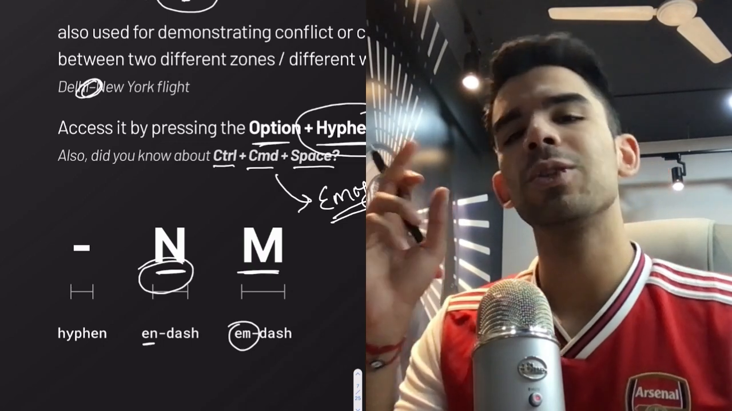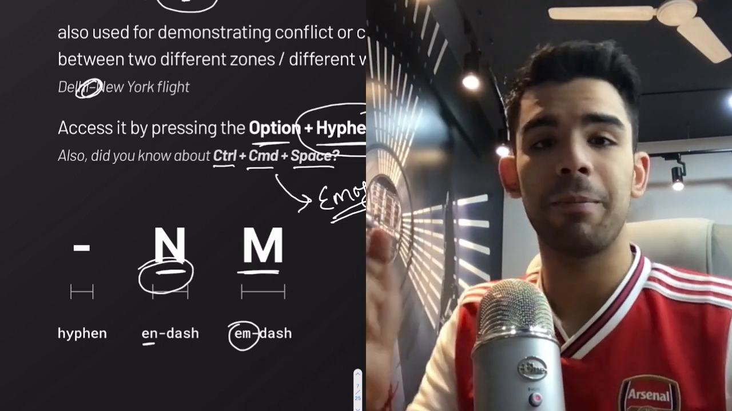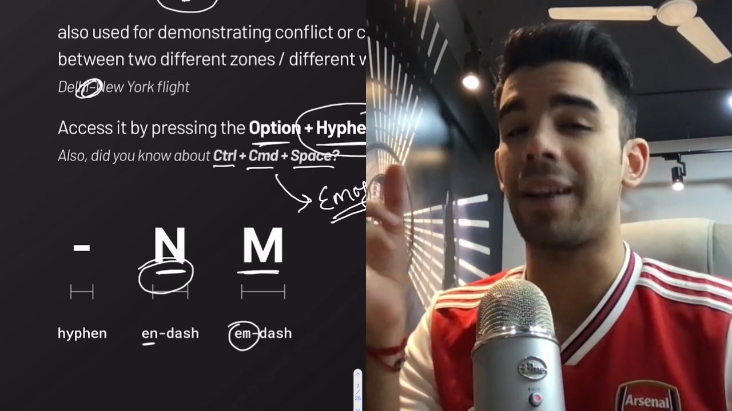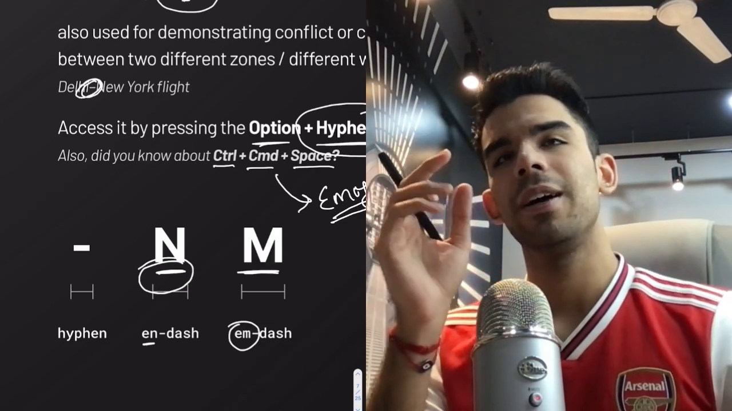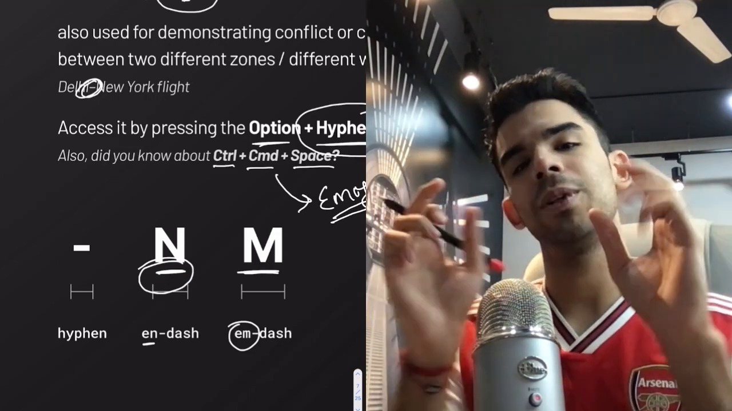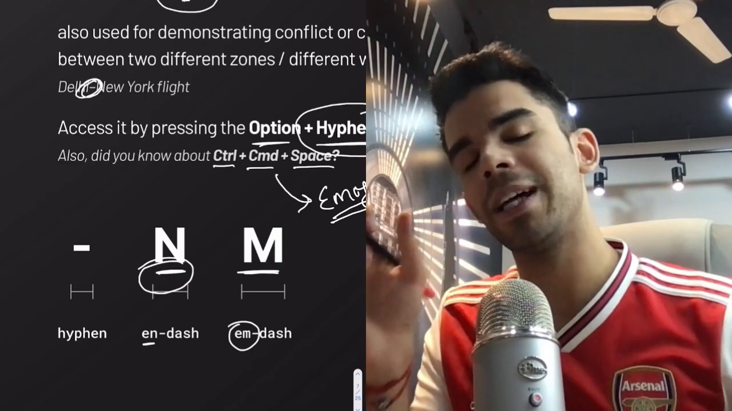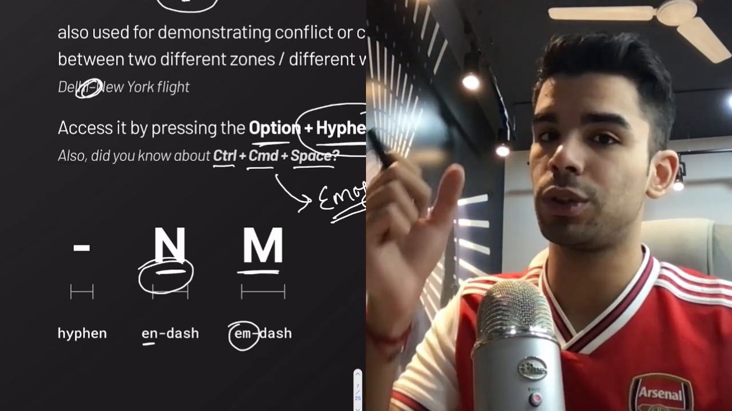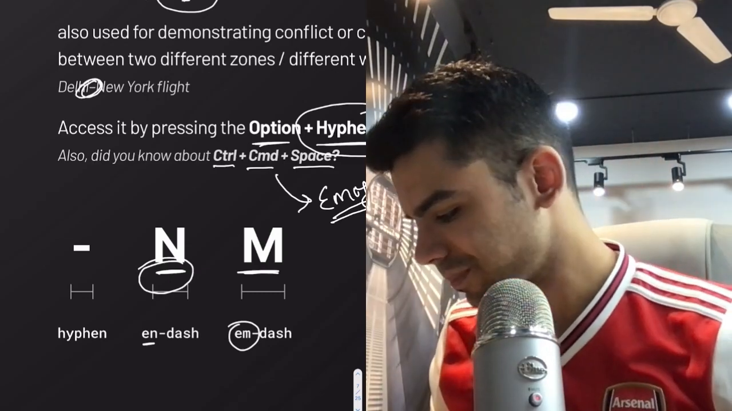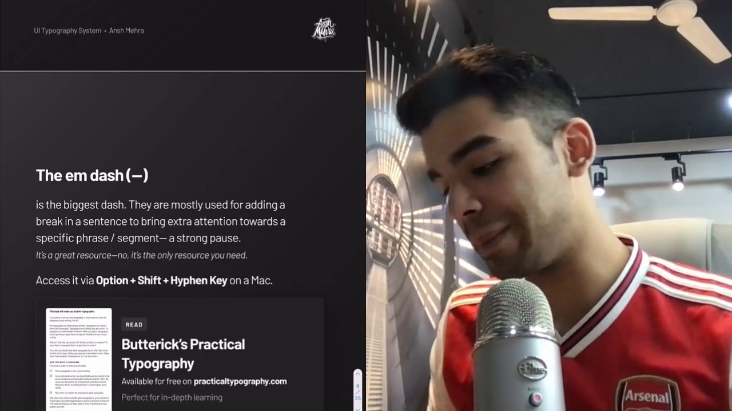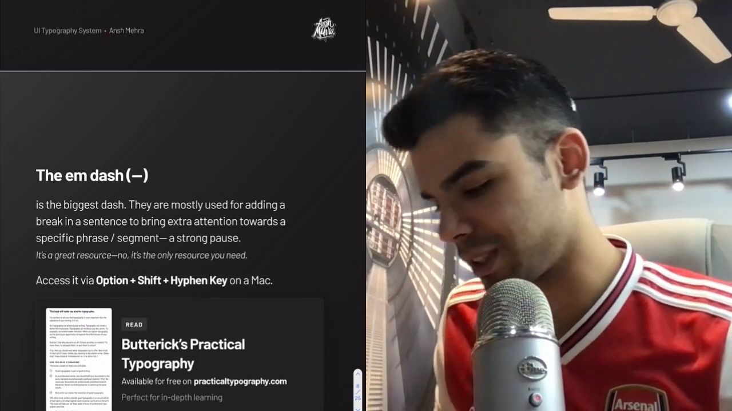And this goes back to when we had printing presses. They obviously needed a relative unit, right? So they chose the word M because they said that, oh, this is a really wide word, so you can just use this as reference. So the M dash would be equivalent to the width of the block that would be used to print M. So the final dash is the biggest dash, which is the M dash, as we just discussed.